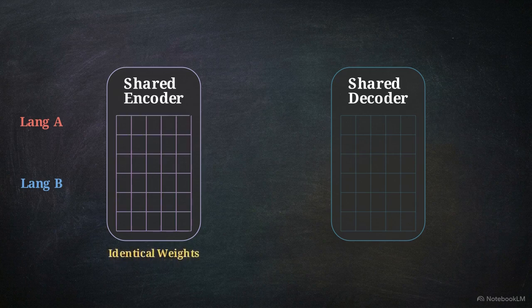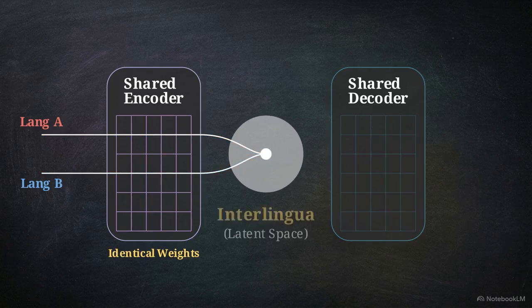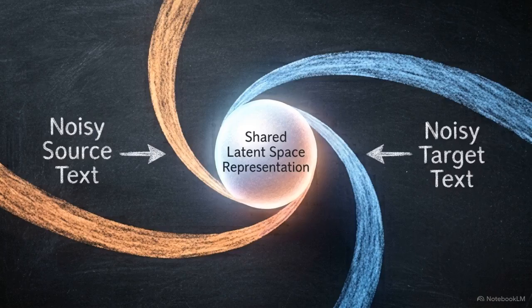The critical architectural constraint lies here. The parameters of the encoder must be strictly shared across both languages. By utilizing identical lookup tables and weights, the network is forced to project both languages into a single language-agnostic latent space, a mathematical interlingua. Because the internal representation is shared, the structural denoising behaviors the model learns on monolingual text effectively generalize to the cross-lingual translation task.